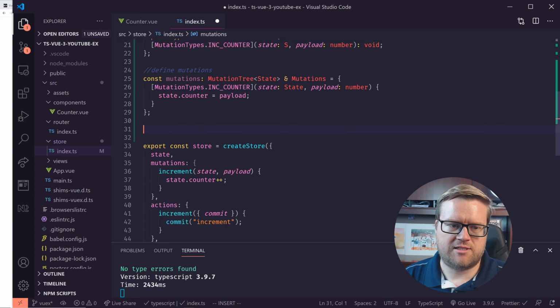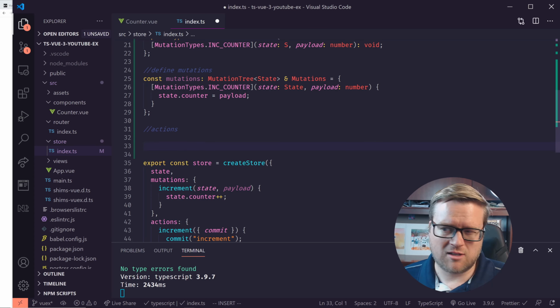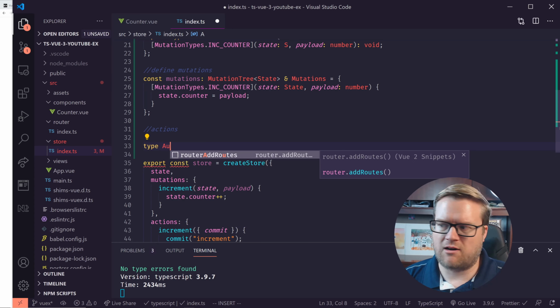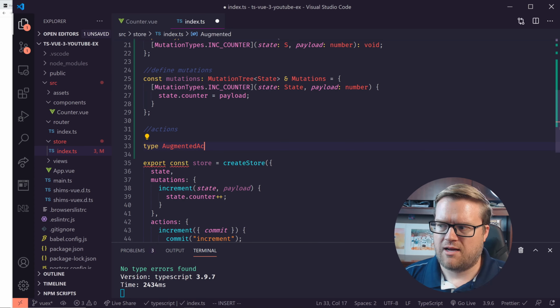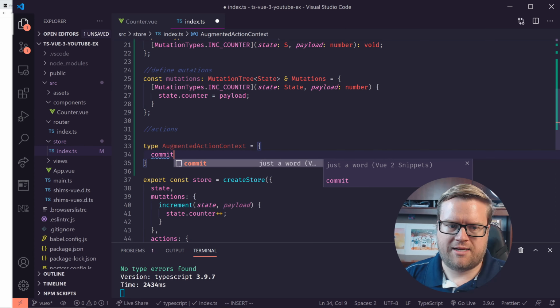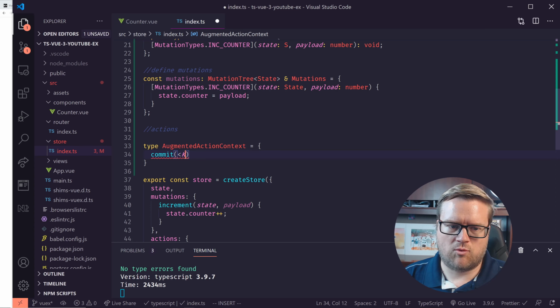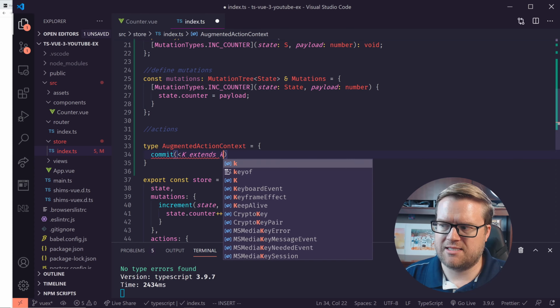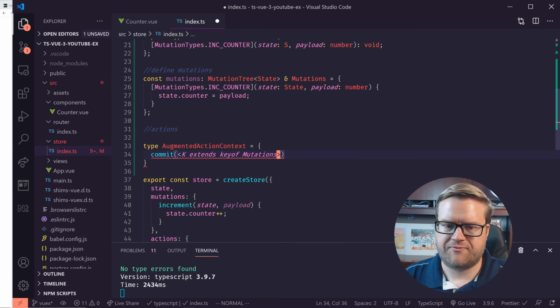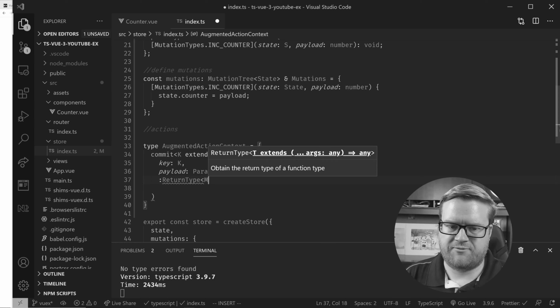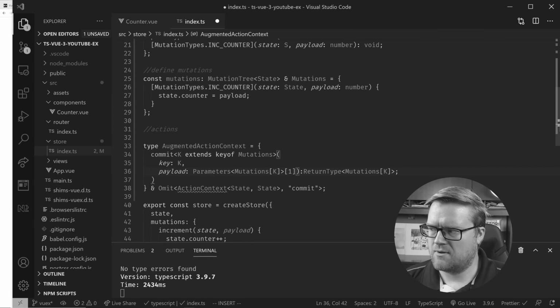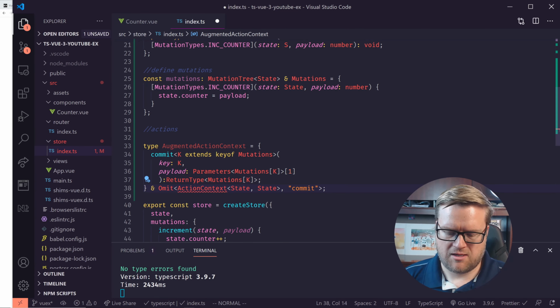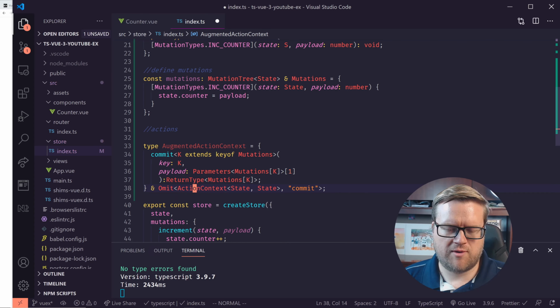Next thing we want to do is create some special actions. Now this is going to be a little confusing, but we're going to create an augmented action context. And we're going to do a commit. Essentially, we're going to use this as a special type that we use later on, and it'll make sense in a moment. So I'm going to extend the key of mutations. There we go. And then we'll just import it from Vuex.